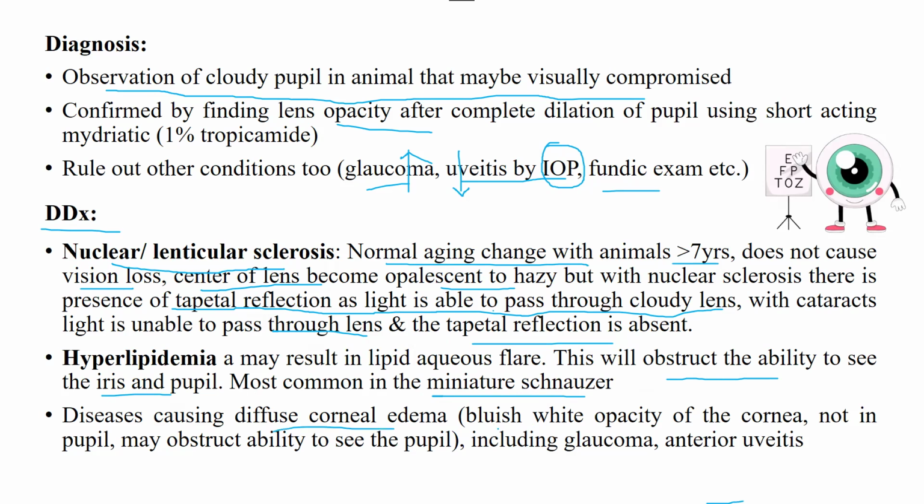Any disease that causes diffuse corneal edema gives a bluish white opacity to the cornea, not in the pupil, and may obstruct the ability to see the pupil, including glaucoma and anterior uveitis. So you should see whether it's a cataract happening or it's just corneal edema because of any other disease like uveitis or glaucoma.